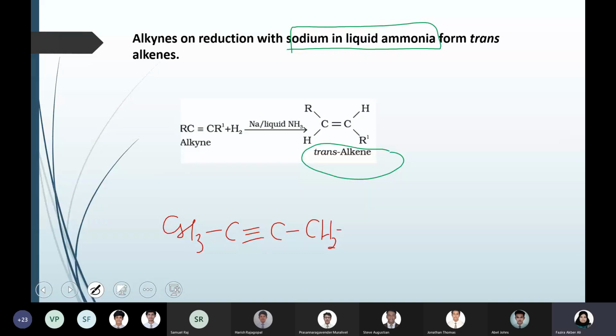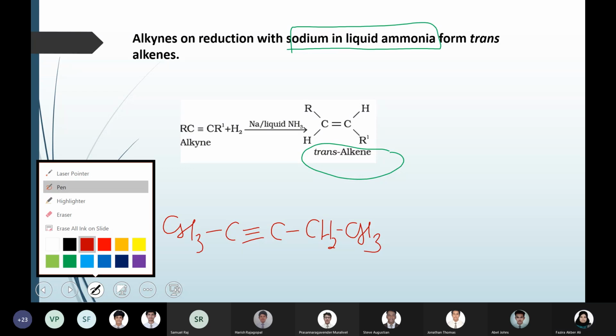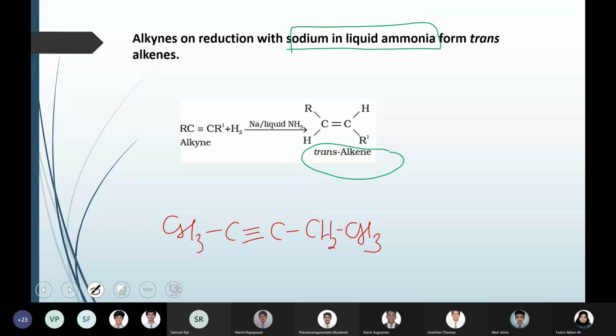What is this compound? What is the name of this compound? CH3, C triple bond C, CH2, CH3. What is the name of this compound? Ma'am, is it pent-2-yne? Yeah, it is pent because it is a 5 carbon chain, and on the second carbon atom you have a triple bond. So that is why pent-2-yne.